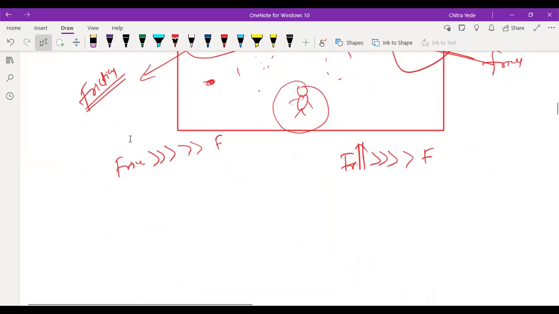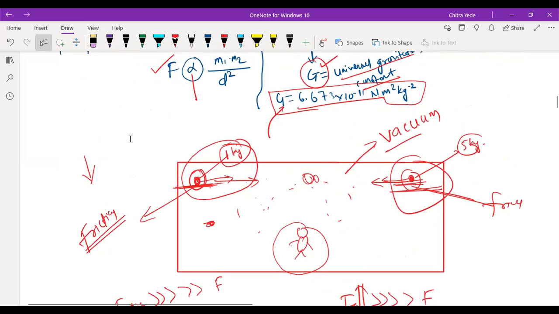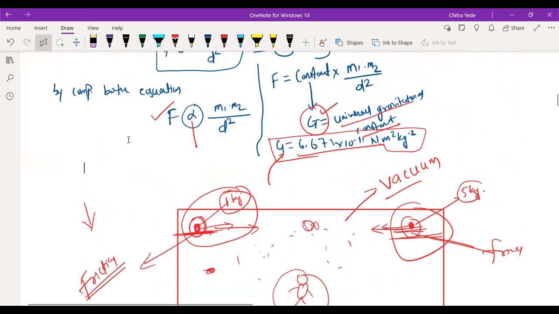So this is a very important concept that we have gone through. Here we have completed the universal law of gravitation by Newton. Any doubt, beta, here? Any doubt here?